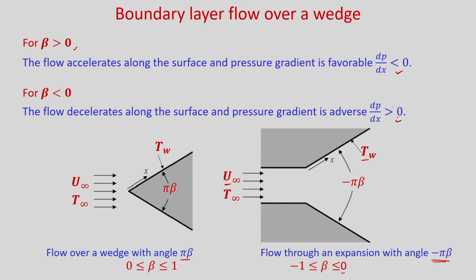And in this situation it may happen that there will be a flow separation, and if flow separates, boundary layer flow theory will not be valid. Okay. So, we will see at which wedge angle beta flow separates, and how do you know that flow separation has happened: when you will see the shear stress tau w or the velocity gradient will become 0. So, at that time you will know that at that point flow separates. So, after that boundary layer flow theory will not be valid.